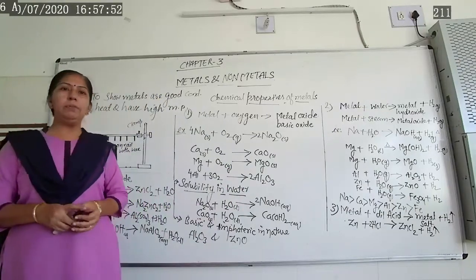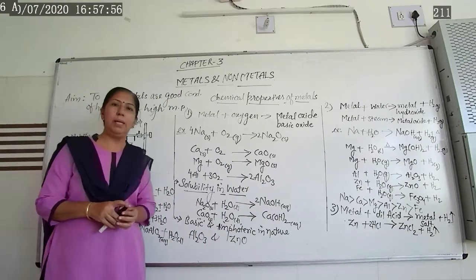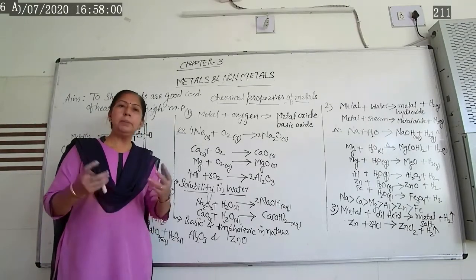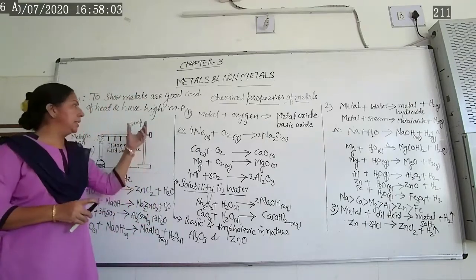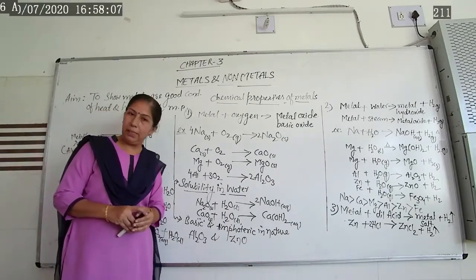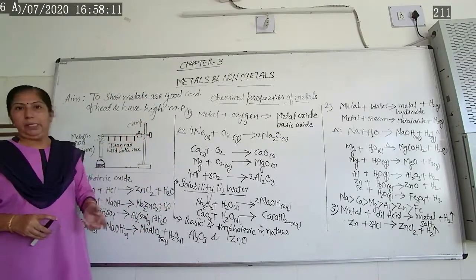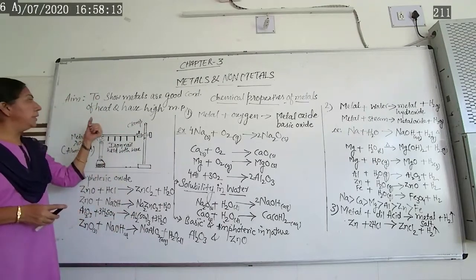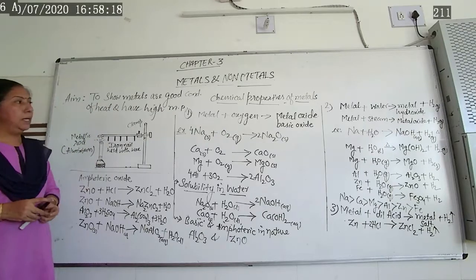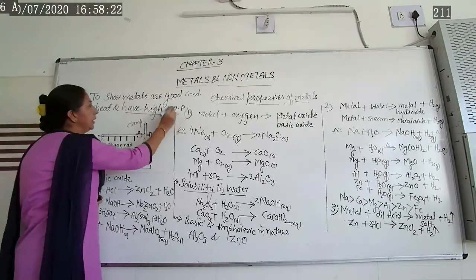Now in that we have discussed that metals are good conductors of heat and they have a high melting point and boiling point. So let us prove this by an activity. Based on this activity, one can say that metals are good conductors of heat as well as they have a high melting point. So let us perform this activity to show metals are good conductors of heat and have a high melting point.